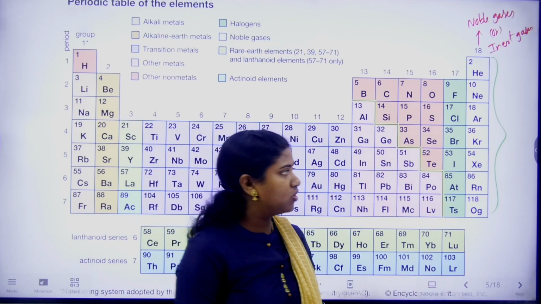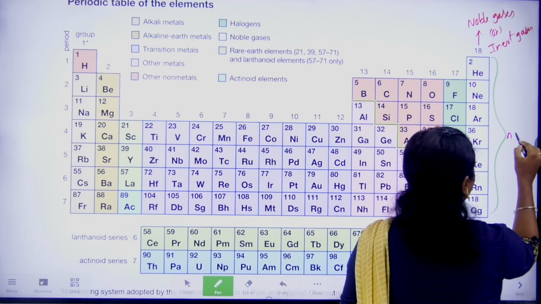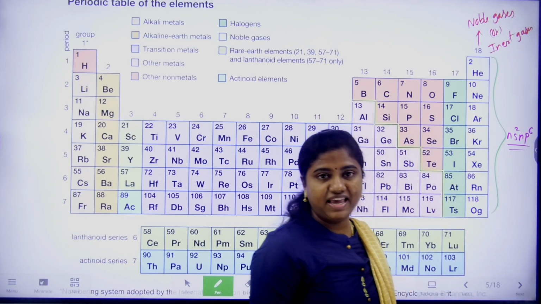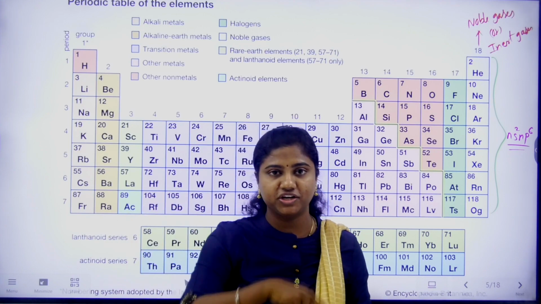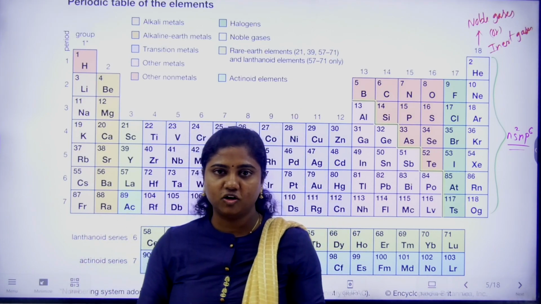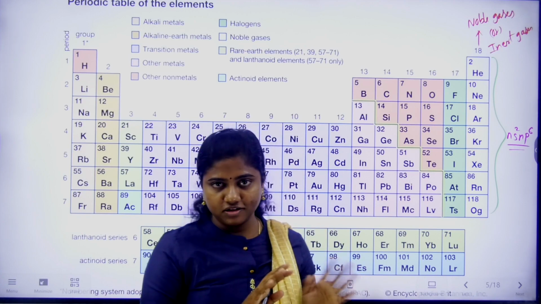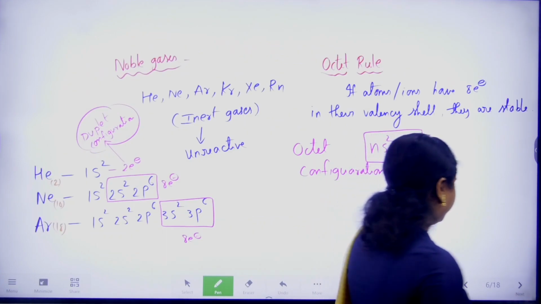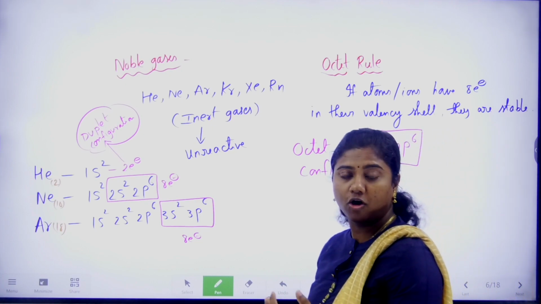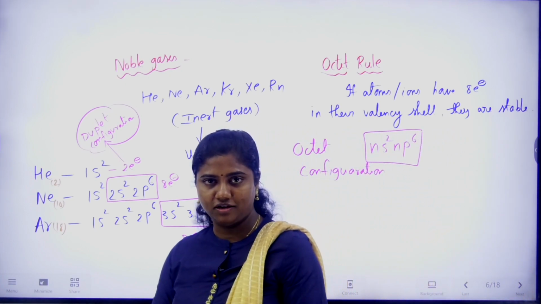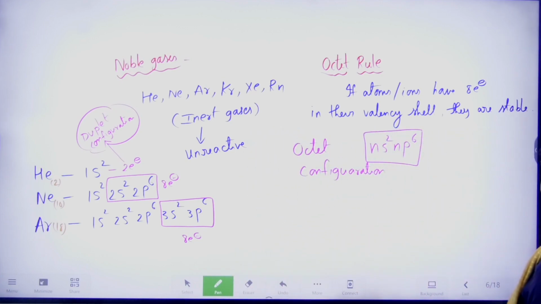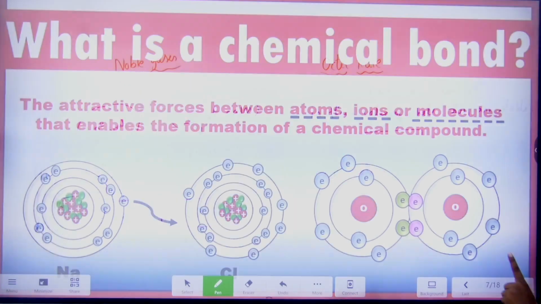What is the noble gas configuration? ns2 np6. To get this configuration, 8 electrons in the outermost shell, they give electrons, take electrons, or share, all of this is happening. That is the main reason behind the formation of chemical bonding. I hope it's clear to you. Make a note of the octet rule, very important, students.